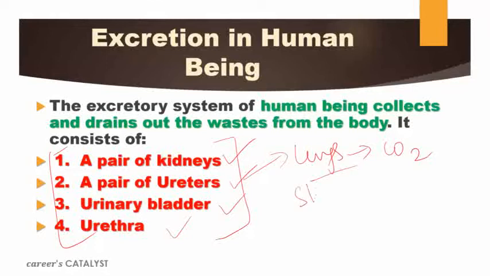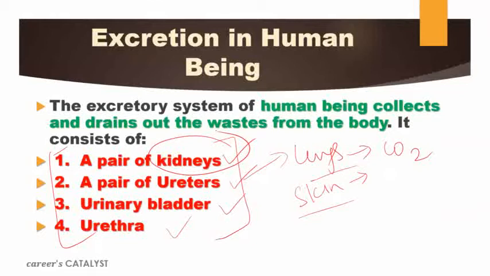If we talk about our skin, then we have some pores on our skin, and when we sweat, in terms of sweat also, we release a little urea into the surrounding. So these are also the organs which help to release the waste material into the surrounding. But the main excretory unit is what? Kidney, which helps to eliminate the toxic material, the nitrogenous waste produced inside the body, to outside the body.